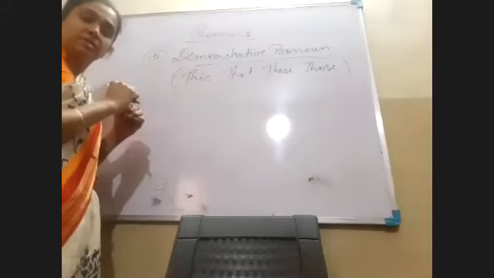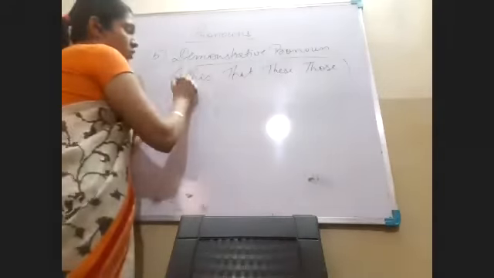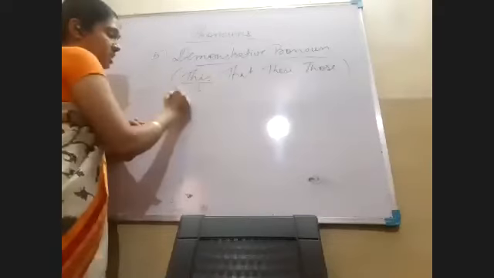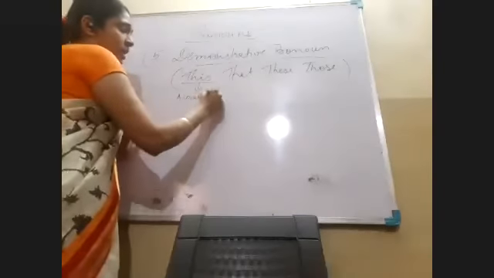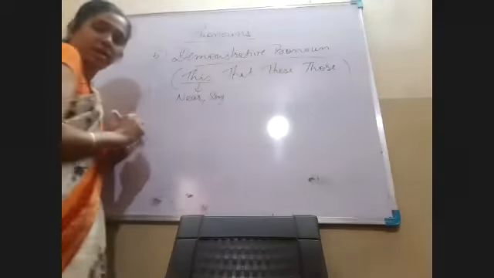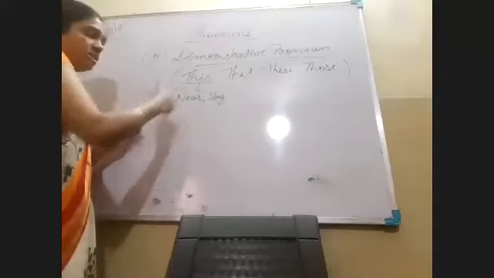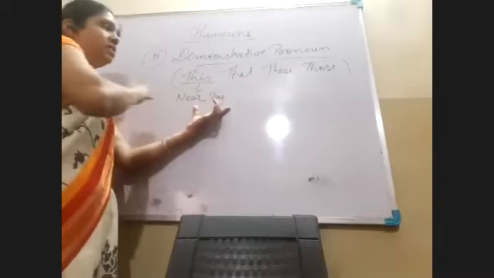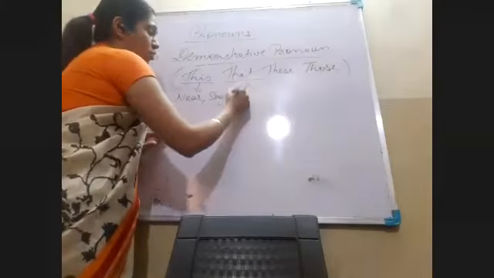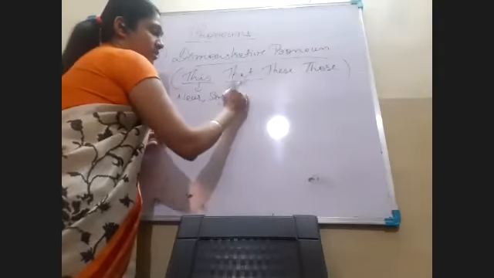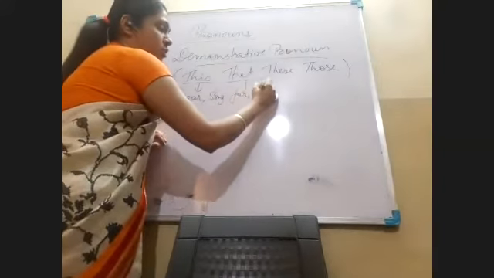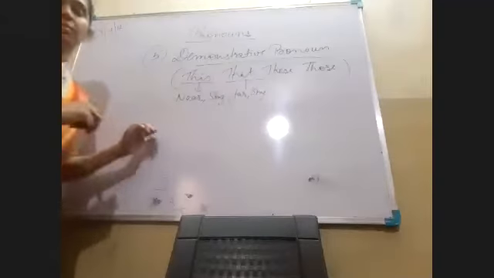Is it clear? Now, again, we know this is used to refer to one thing which is near and singular. Any object which is nearby and singular, then we use this. That is used for anything which is at a distance, far, and also singular.